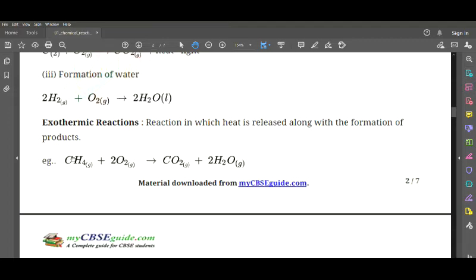For that we have an example here, that is CH4, methane, plus 2O2 gives us carbon dioxide plus water. You see that methane is in gaseous form, oxygen is in gaseous form. When they combine together, they give us carbon dioxide plus water.